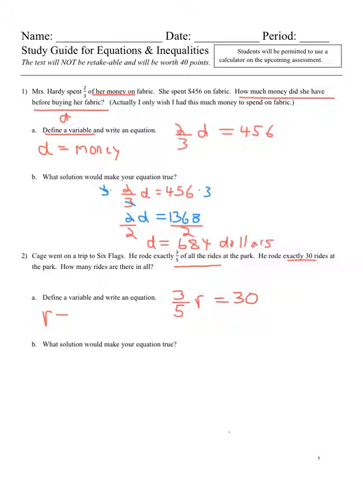And R is equal to rides. So now we have to solve this, and we're going to use the same, let's erase that. I'm going to use the shorthand technique for this one. So we have 3/5 R equals 30,